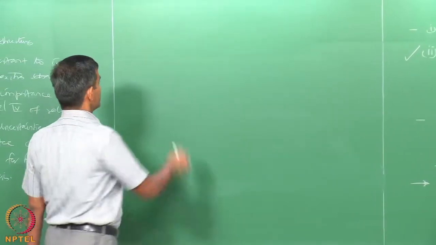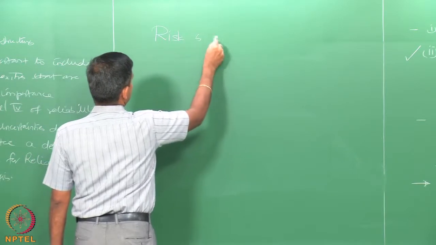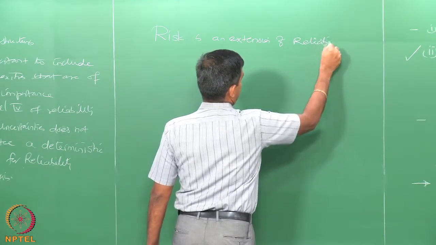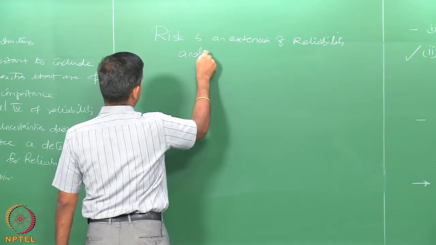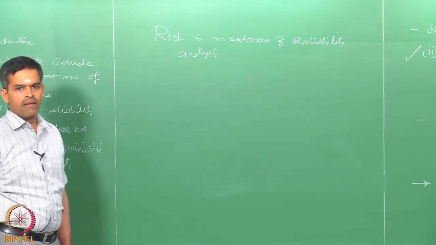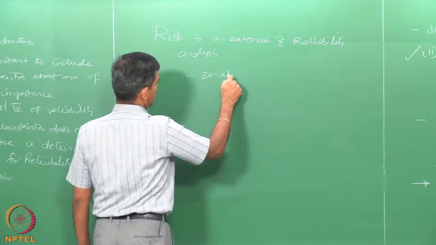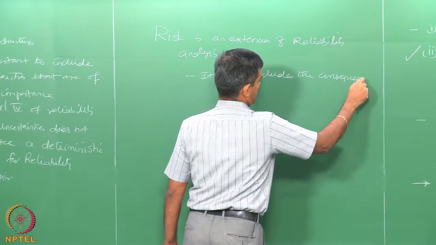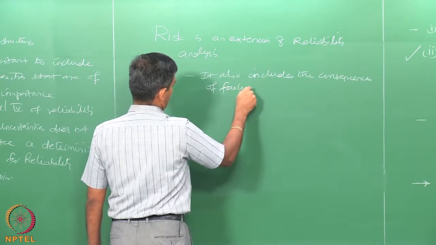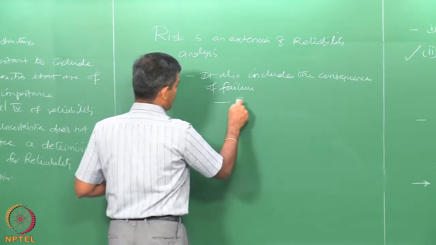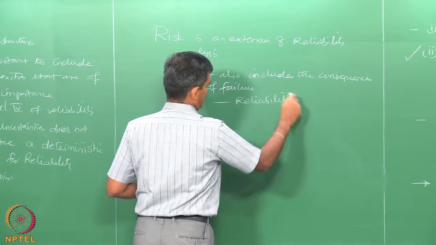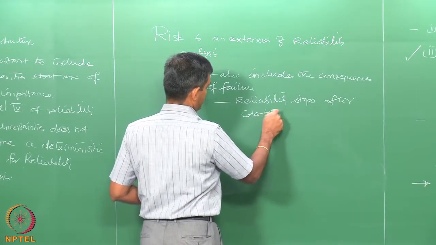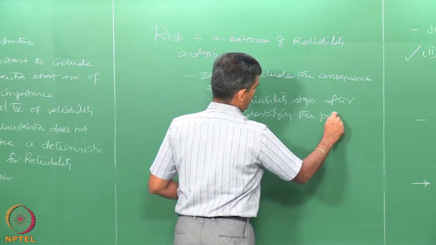As said earlier, one can say that risk is an extension of reliability, because it also includes the consequences of failure, whereas reliability stops at or after identifying the probability of failure.